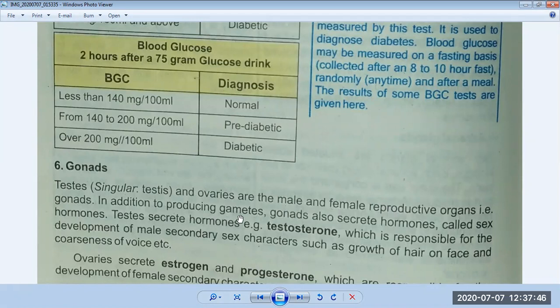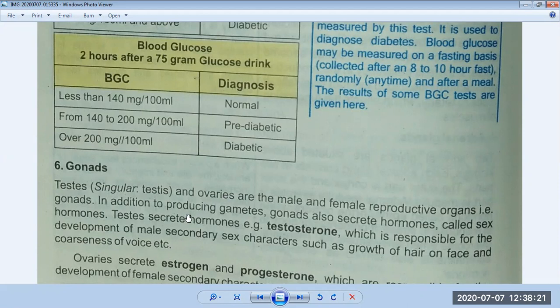In addition to producing gametes, meaning sex cells, gonads also secrete hormones called sex hormones. Testes secrete hormones, for example testosterone, which is responsible for the development of male secondary sex characters such as growth of hair on the face and hoarseness of voice, etc. So gonads are reproductive organs; testes are the male reproductive organs and ovaries are the female reproductive organs.